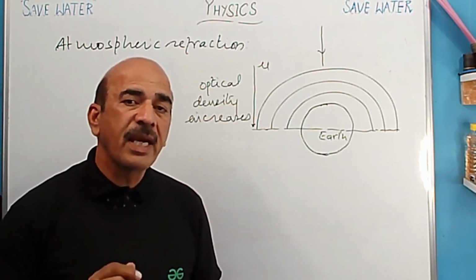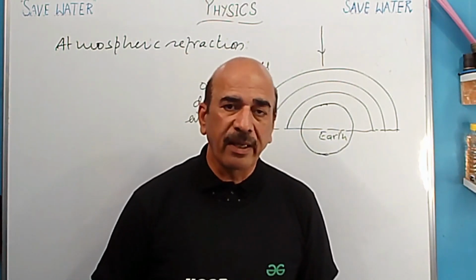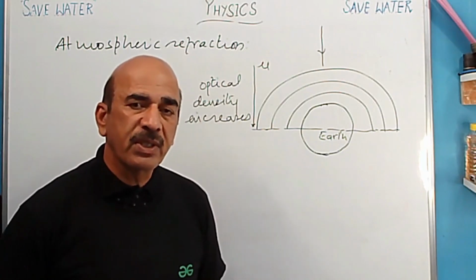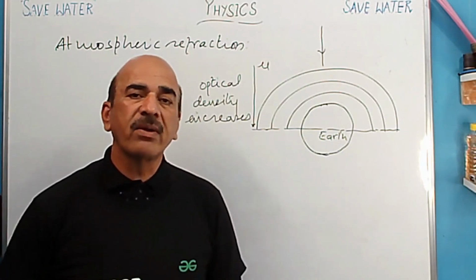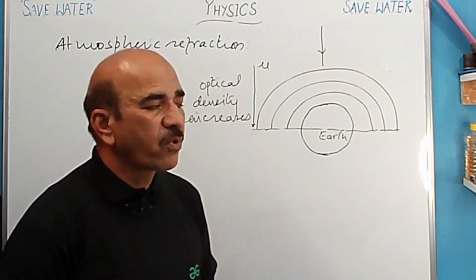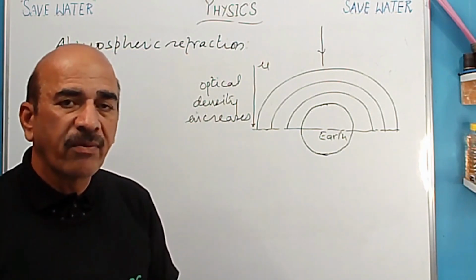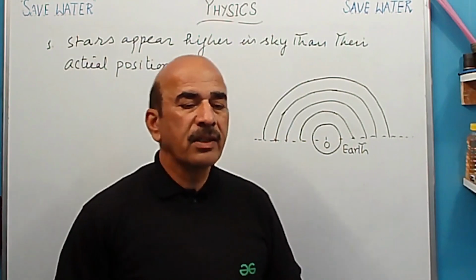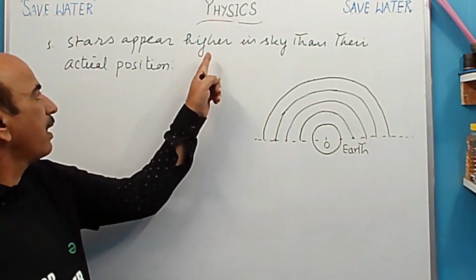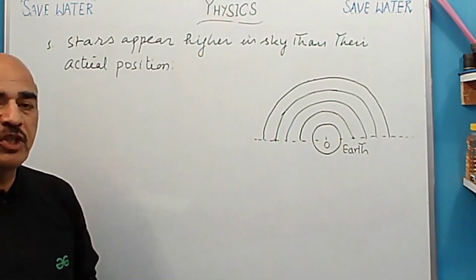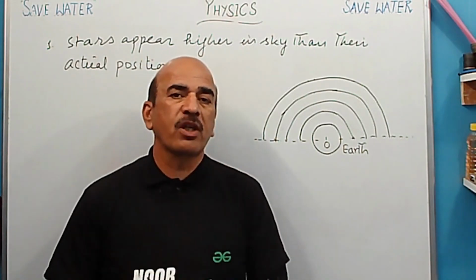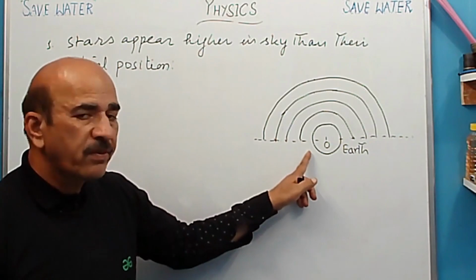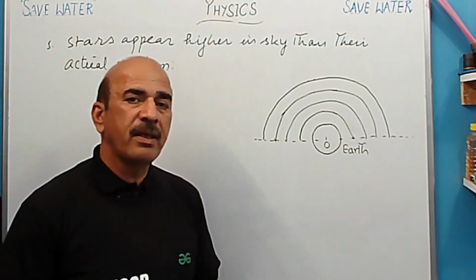We do not see the actual position of stars in the sky at night. We see the apparent position. And what is the cause behind this apparent position? With the help of a diagram we are going to discuss. So now, stars appear higher in the sky than their actual position. Means we see the apparent position of the stars in the sky. So this we are going to discuss, and for this, first we have to make the diagram.